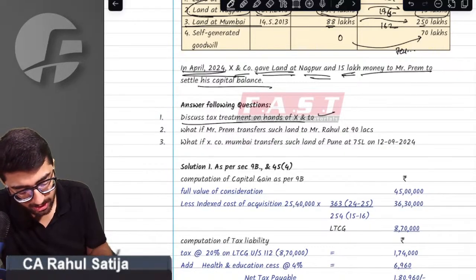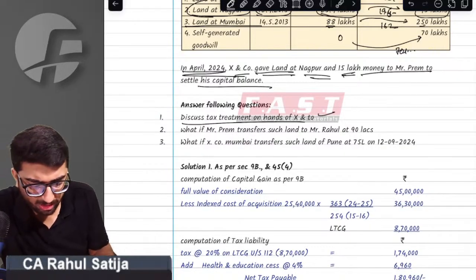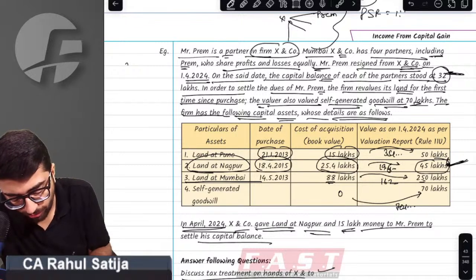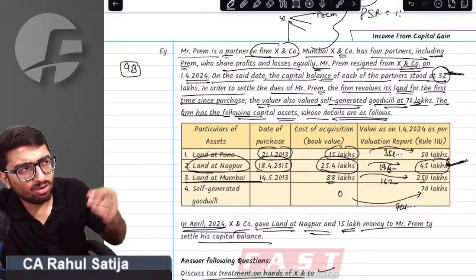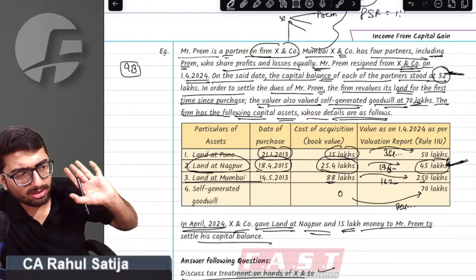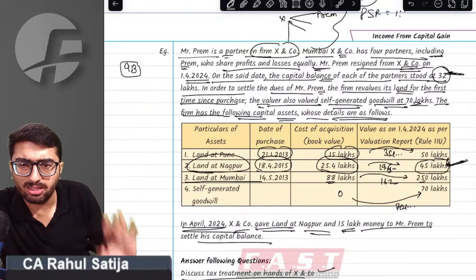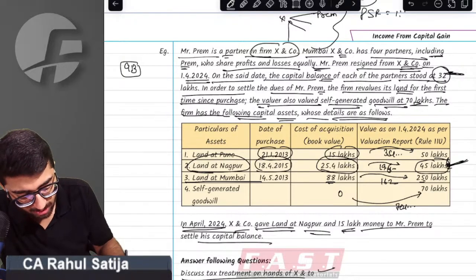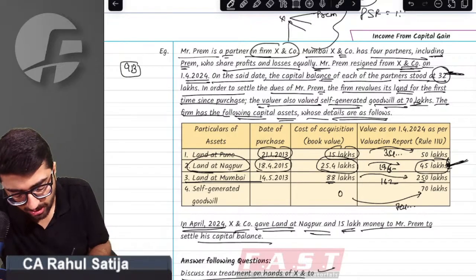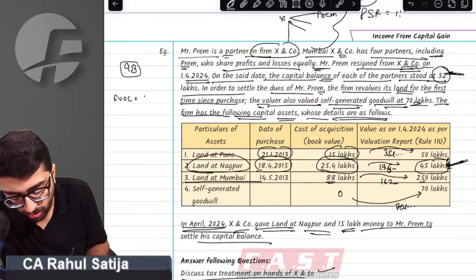Discuss the tax treatment in the hands of X and Company. What tax treatment will apply? Since it is a reconstitution, first of all, the government wants us to think that this asset has not been given to a partner. Assume that this asset is sold to an outsider. This is the first step that the government wants us to think. If this land at Nagpur would have been sold to somebody outside, then the full value of consideration would have been 45 lakh.